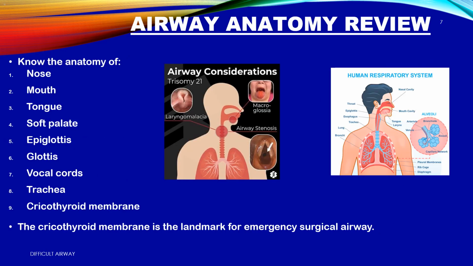Airway anatomy review. Know the anatomy of 1. Nose. 2. Mouth. 3. Tongue. 4. Soft palate. 5. Epiglottis. 6. Glottis. 7. Vocal cords. 8. Trachea. 9. Cricothyroid membrane. The cricothyroid membrane is the landmark for emergency surgical airway.